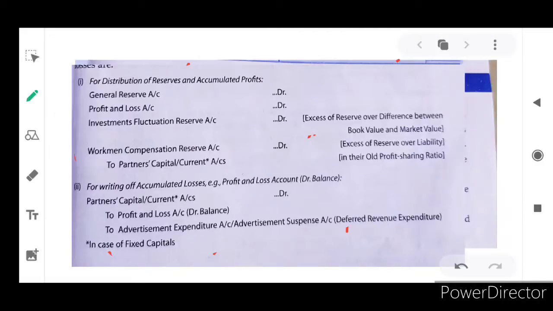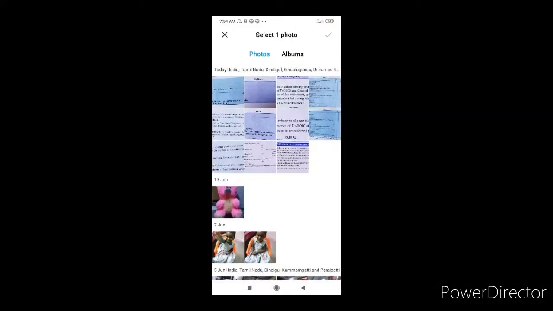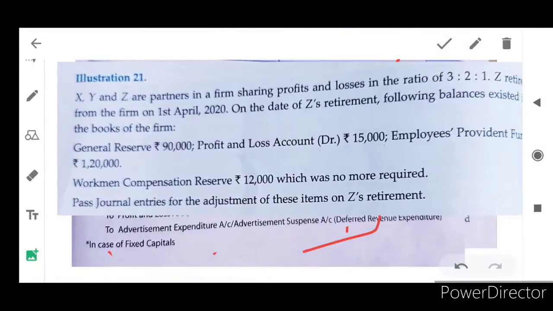Okay, listen. Partners' capital account or current account is debited for the profit and loss account debit balance, advertisement expenditure account, advertisement suspense account, and deferred revenue expenditure. So these all are losses. So this will be transferred to the partners' capital account, current or capital account. If it is a fixed capital account, it goes to the current account. If it is a fluctuating capital account, it will be debited to the partners' capital account. Okay. For your clear understanding, we can discuss the problem.